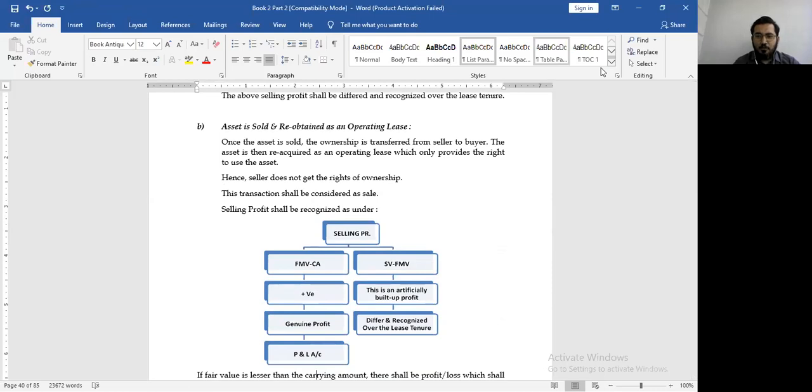Since you do not get the ownership rights in that case, you only get the right to use the asset. You will divide it into two parts. Whatever value goes beyond your fair market value will be your artificially built up profit. So fair market value minus the carrying amount will be your genuine profit, that will go to the P&L. However, sale value minus the fair market value will be your artificially built up profit. You will defer and amortize over the lease tenure.